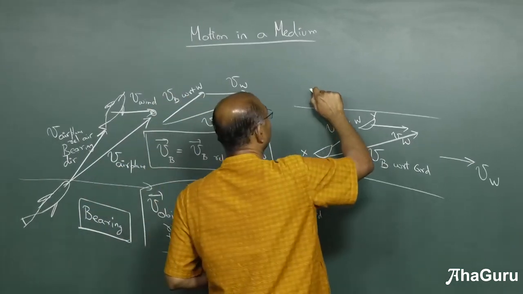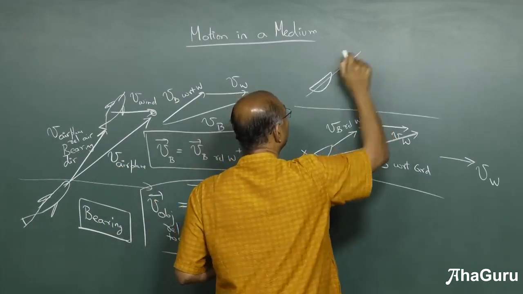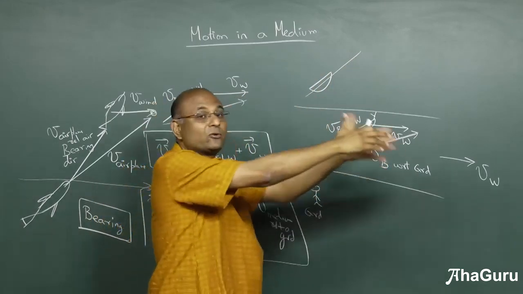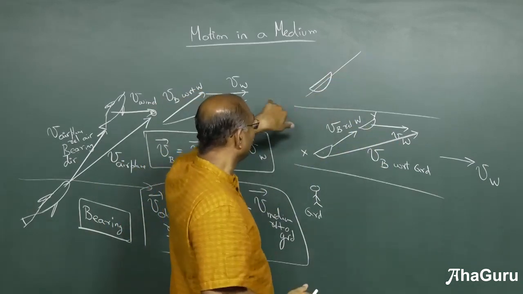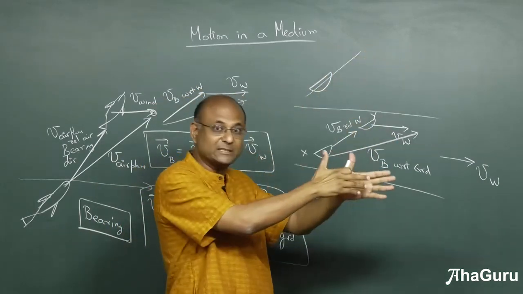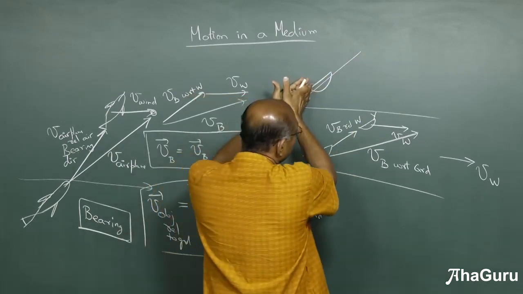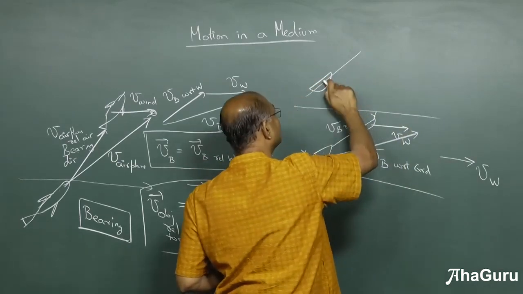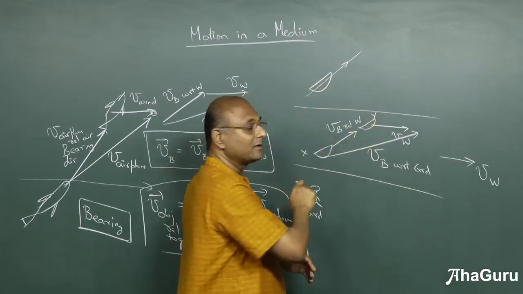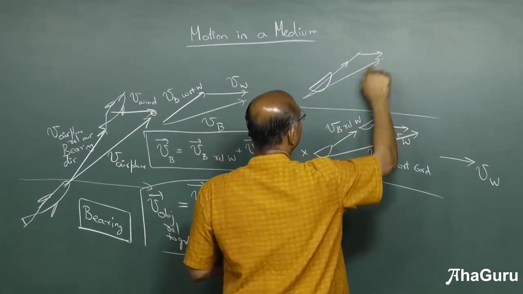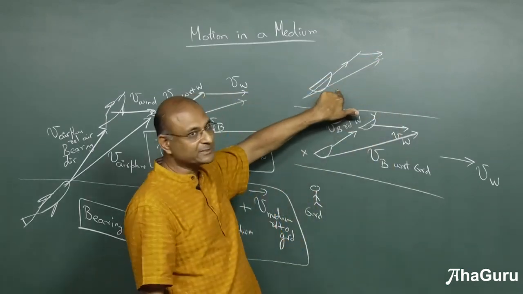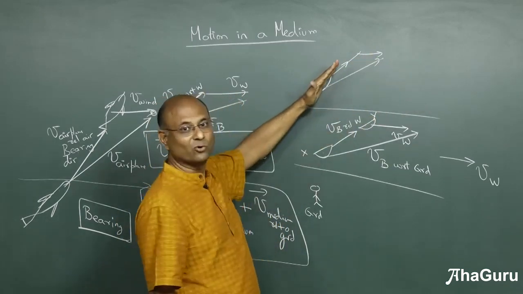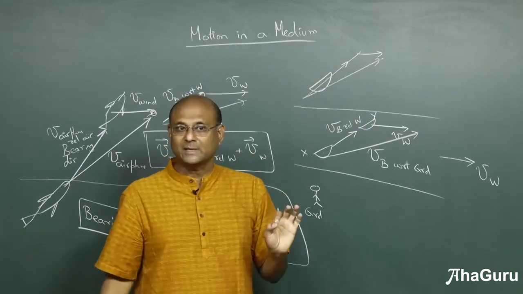For example, if a ship is bearing like that, what does it mean? The ship's direction, the way it is arranged, is such that it will take you there. The motor is on this side pushing the water, that is the front of the ship. So that is the direction it's trying to go. But because there is a flow of water, in reality it will go like this. That is not in the ship's control, but depends on the water taking you away. What direction are you trying to go? That is the bearing direction. So I hope that is first clear.